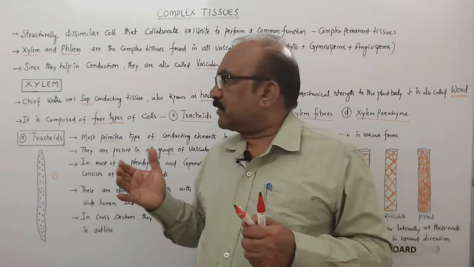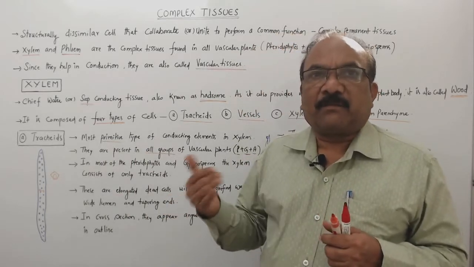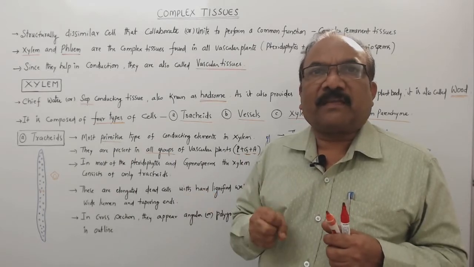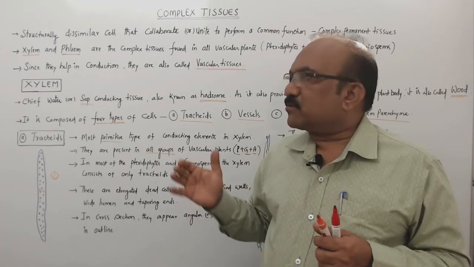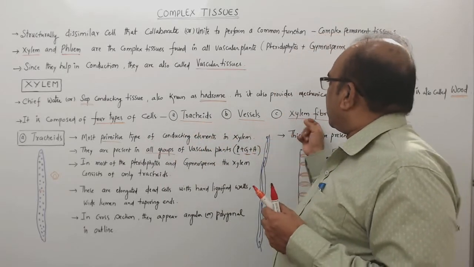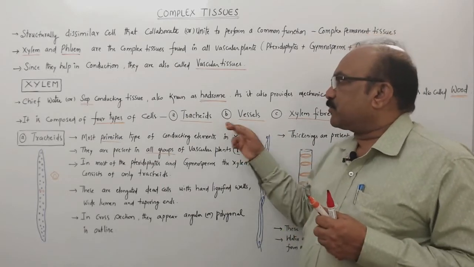Even in the tracheids, you will find primary cell wall and secondary cell wall. The primary cell wall is composed of cellulose, whereas the secondary cell wall is made up of lignin. So lignified walls are associated with tracheids, vessels, and xylem fibers. These three are dead cells.